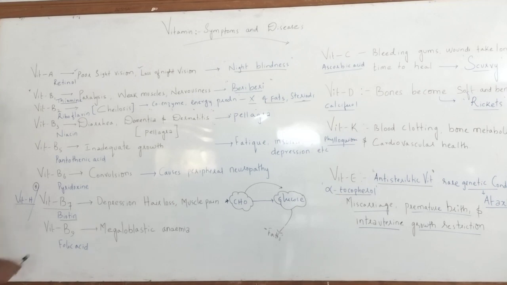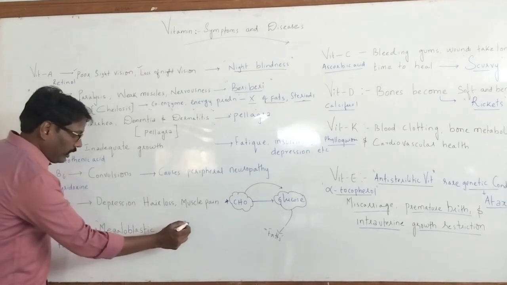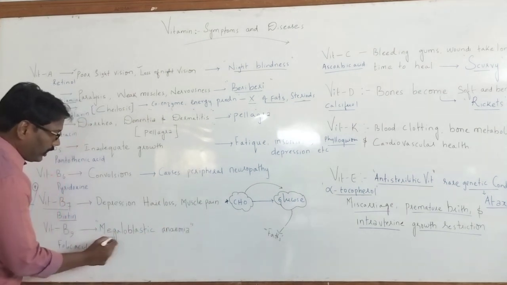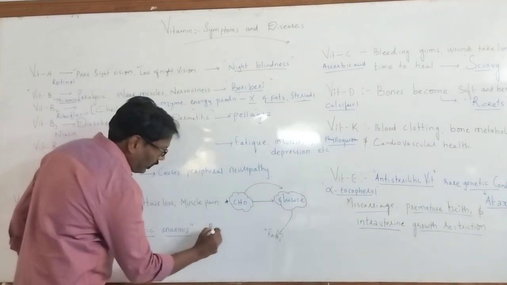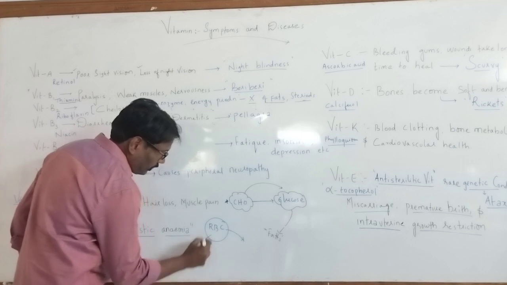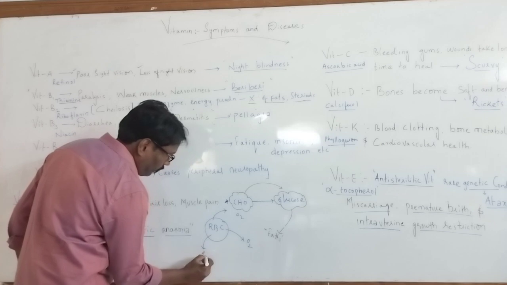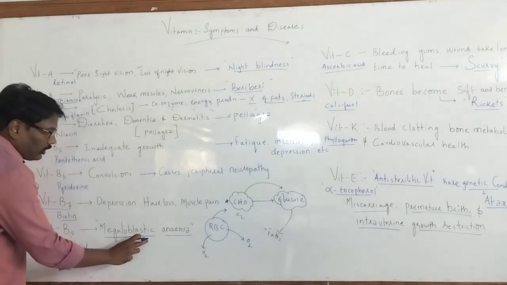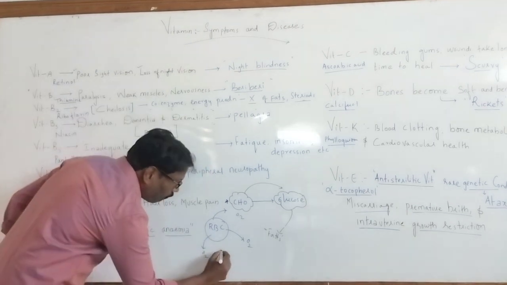Now, another vitamin we have is vitamin B9, which is commonly known as folic acid. And folic acid deficiency results in the formation of megaloblastic anemia. That means RBC cells are responsible for oxygen carrying. So in megaloblastic anemia, the RBC cell size increases because of lack of folic acid.